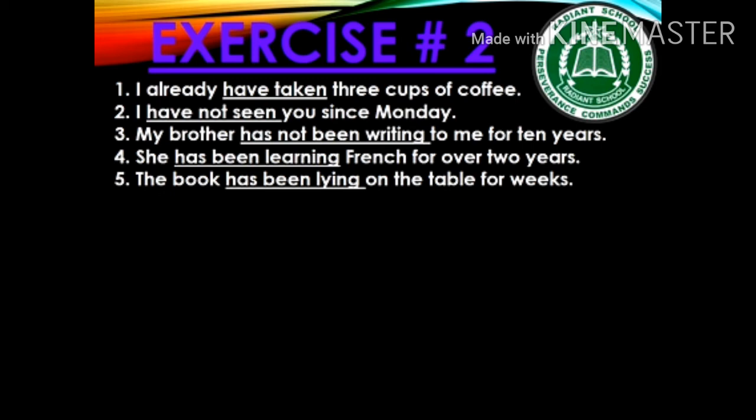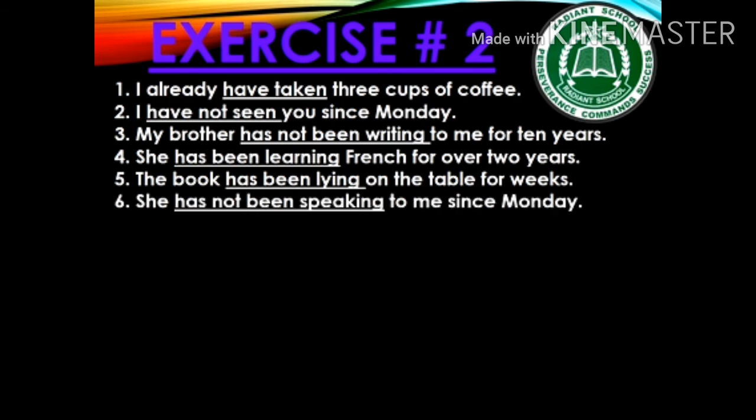Present perfect continuous tense. Why? Because we can see for with the given time. Good. Sentence number 6 is, she has not been speaking to me since Monday. You can see since with given time. So you will use present perfect continuous tense.